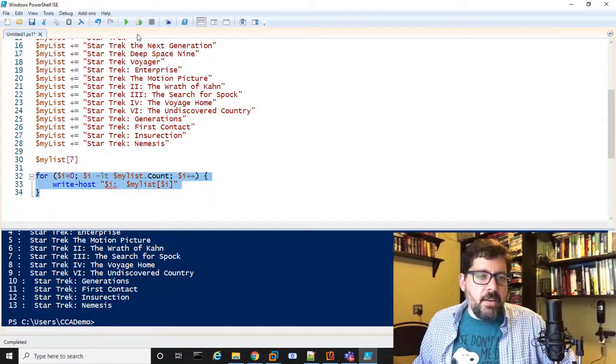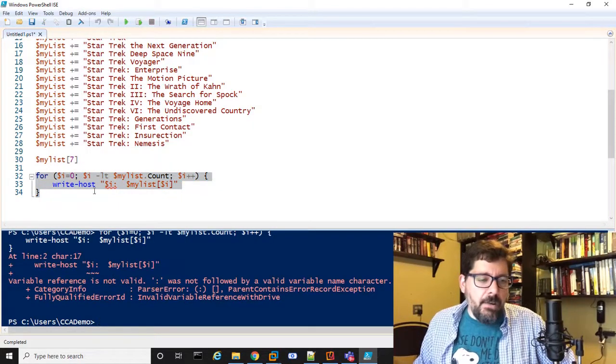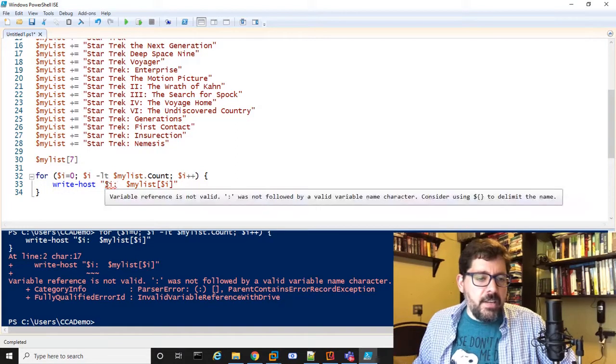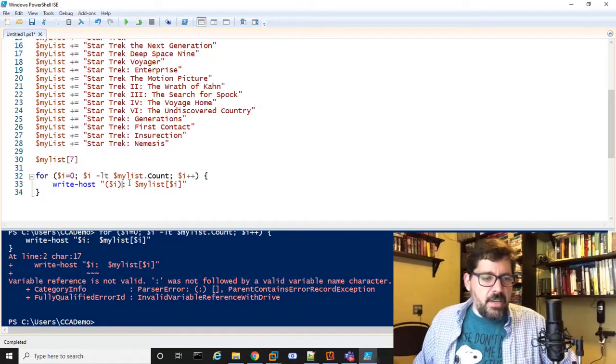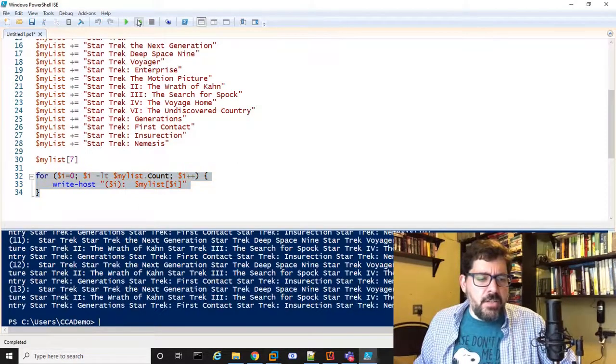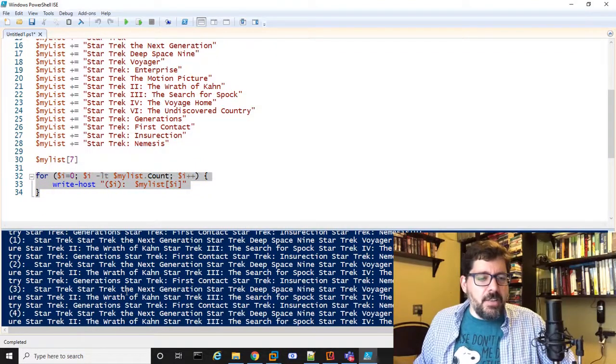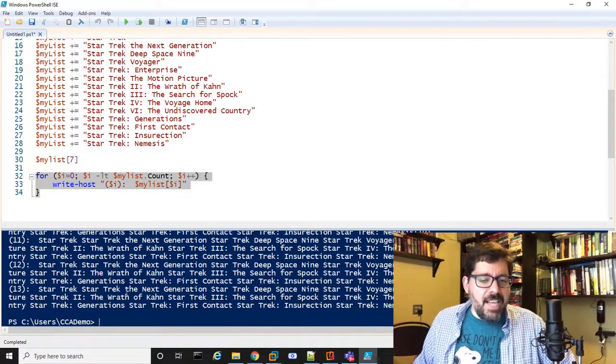Now it's going to fail, right? When I run this, it's going to say, I don't know what $I colon is, right? So the way we handle that is we put parentheses around the $I, right? And that should resolve our issue. Let's take a look. So that kind of resolves the issue, but that's not exactly what we want, right?